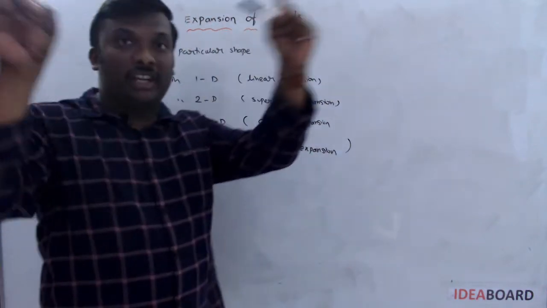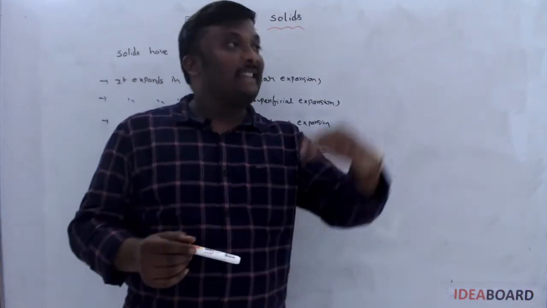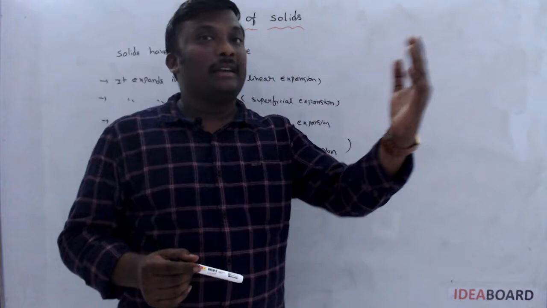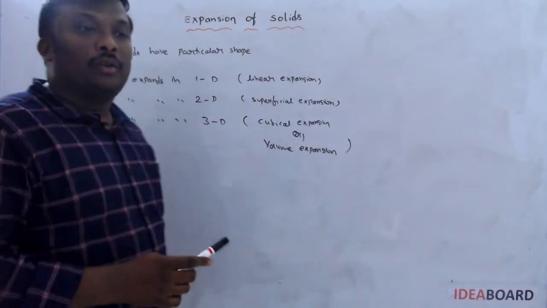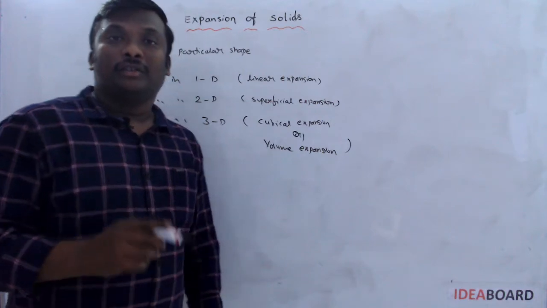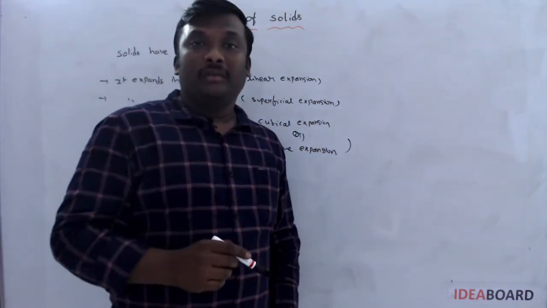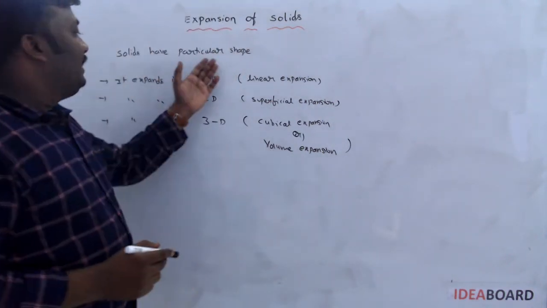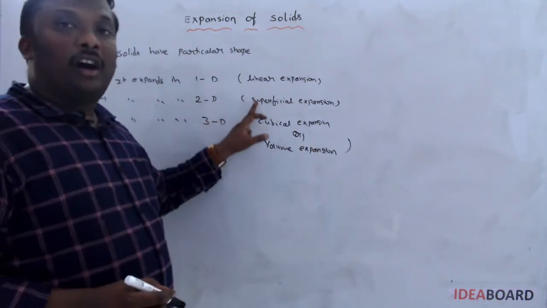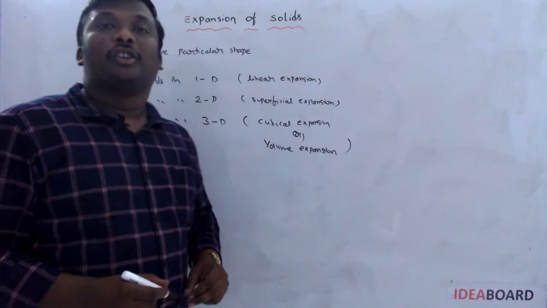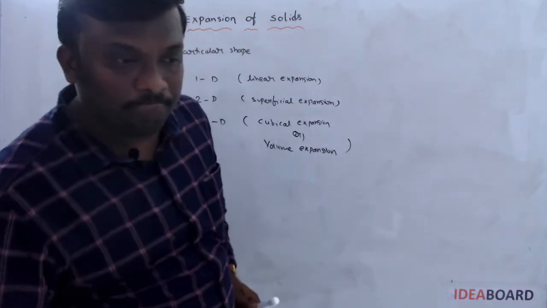If you take one sheet, the sheet has length and breadth, so you can go through superficial expansion. So depending on the shape of the body, the expansion takes place by three methods: linear expansion, superficial expansion or cubical expansion.